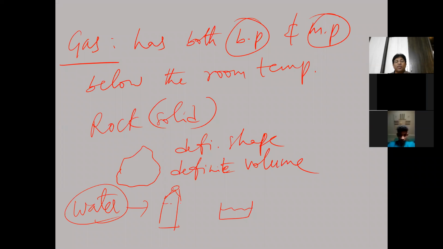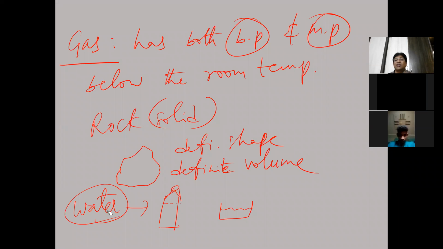The water takes the shape of the bottle or the shape of the vessel. If you pour the water into a bottle, it takes the shape of the bottle. If you pour the water into one vessel, it takes the shape of the vessel. That means the shape of the liquid is changing from one vessel to another. It is changing. The container will decide the shape of the liquid.